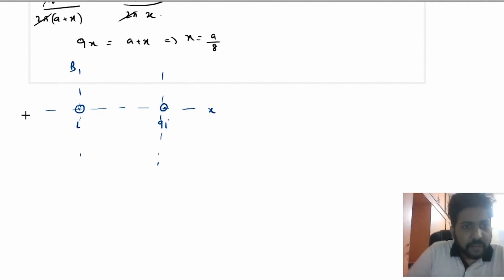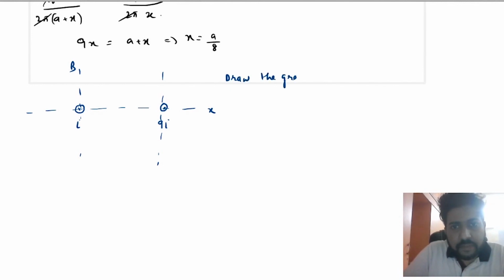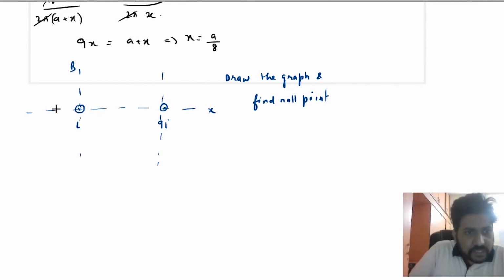Also find the null point. Draw the graph and find the null point. You can clearly see that the null point will be to the left of this. Here there will be a null point. I've already told you this, near the smaller wire.